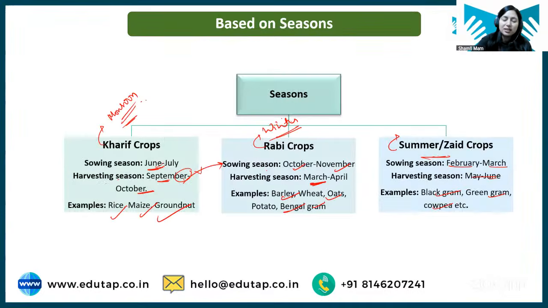See, marketing season, what is it? Marketing season is nothing but before harvesting of kharif crop. Look, marketing season is when kharif crop is harvested, it will come to the market, right? It will come to the market, and before that MSP is announced. So that is the kharif marketing season, and for that kharif marketing season of that particular year, MSP is announced, right? Every year this happens, every year kharif marketing season, rabi marketing season. So marketing season will start after harvesting, okay. How will marketing season start? After harvesting. When harvesting is done only then it will come to the market, right? So that's how you can relate these things.